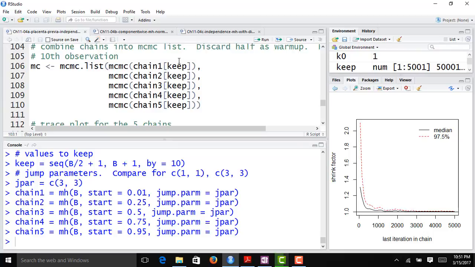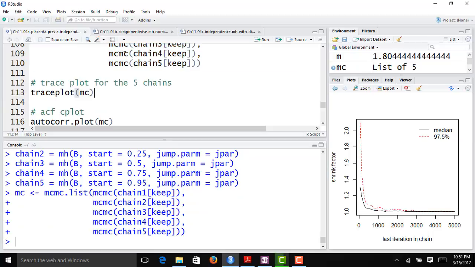So now that we have obtained the values from our 5 chains, we're going to once again construct an MCMC.list by taking the values in each chain, subsetting the values we want to keep, converting those to an MCMC object, and stacking them all together in one object, which we're going to call MC.